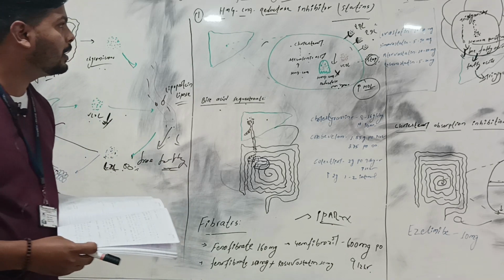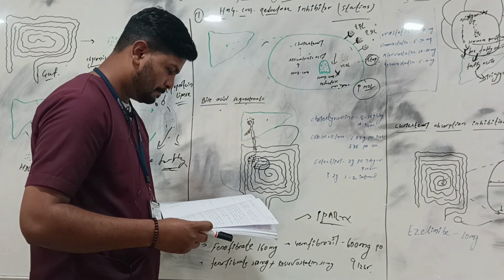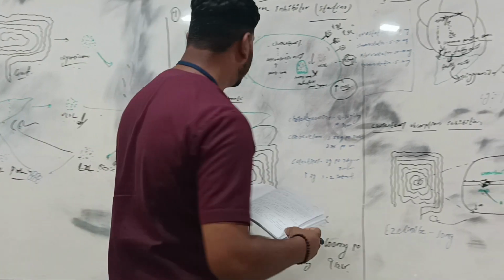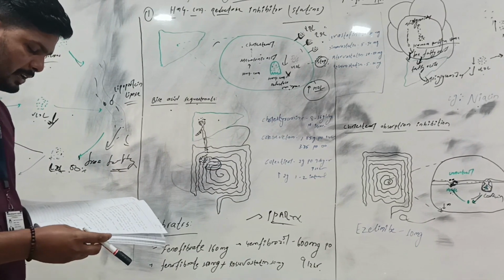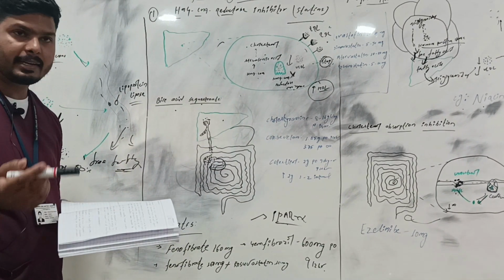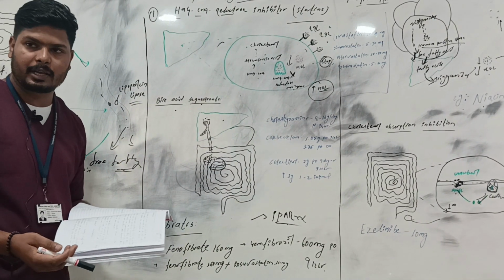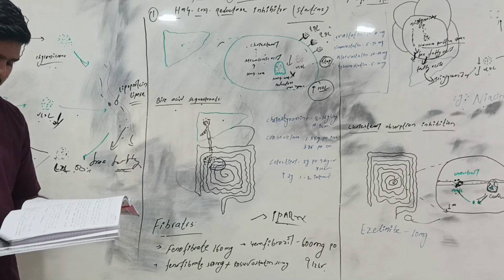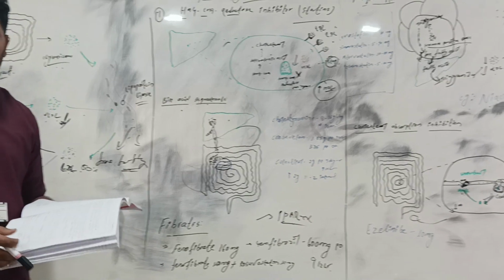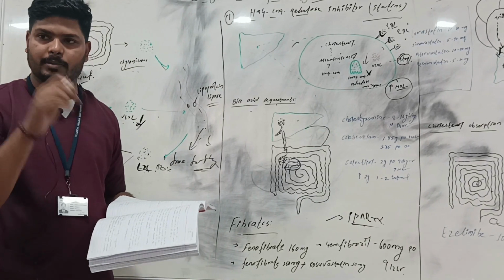And for bile acid sequestrants, the side effects are in the GI tract, like bloating, nausea, diarrhea, constipation, and it will decrease the fat soluble vitamins. It will reduce the absorption of the fat soluble vitamins.